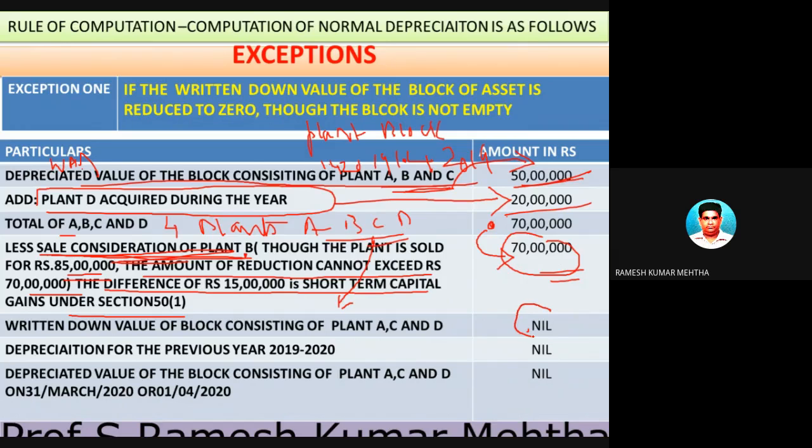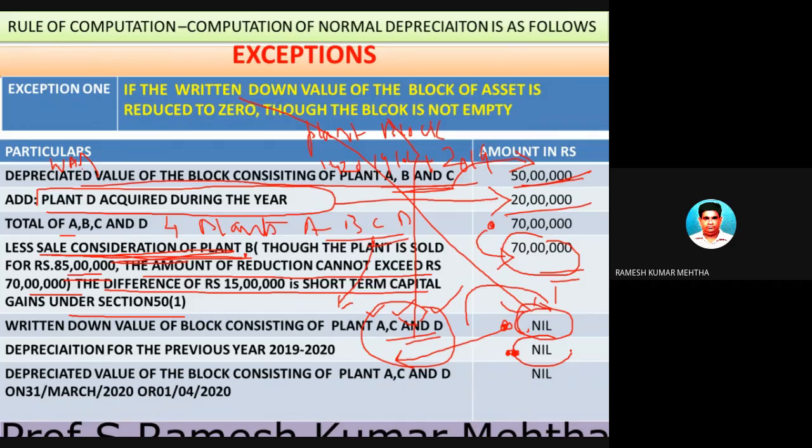The block of asset is still having three more plants A, C, and D, whose value is 0. So in this case, though the block is still existing, the block is having A, C, D, but the value of the block is reduced to 0. In this case, you can't claim depreciation because the value of the block is 0, even though the block is having some plants. 0 into any percentage will give you 0, so the depreciation is 0.